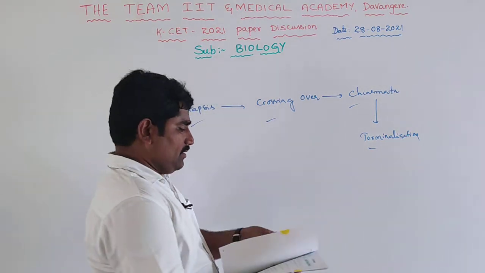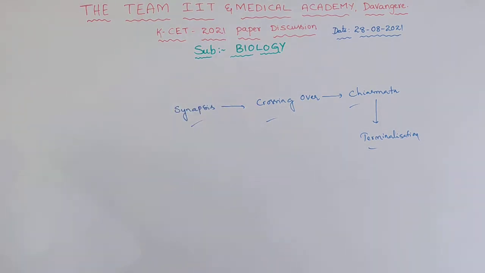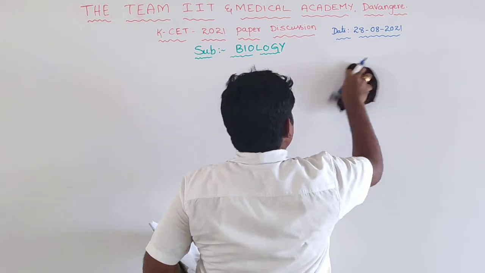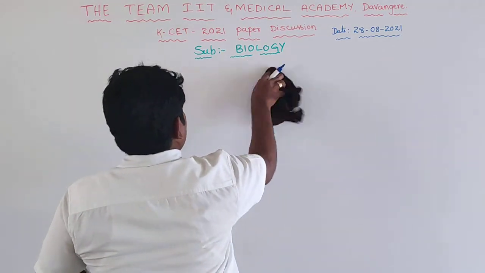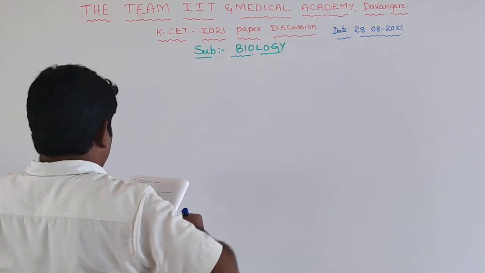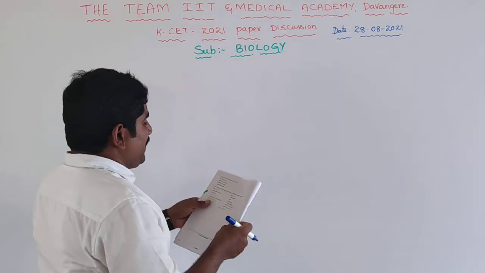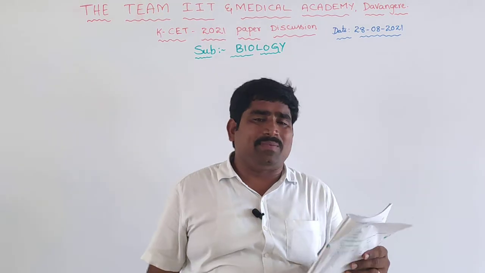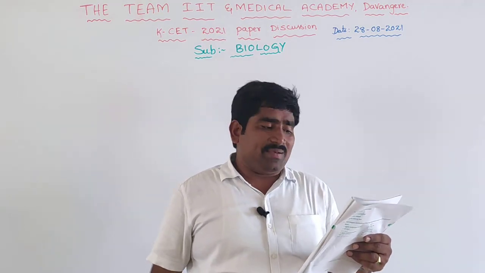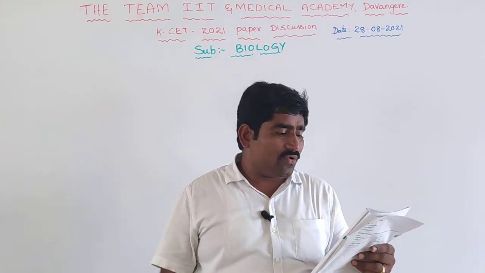That was the 58th question, and next is the 59th question. PEP carboxylase is not found in C3 plants, because PEP carboxylase is a unique enzyme of C4 plants.